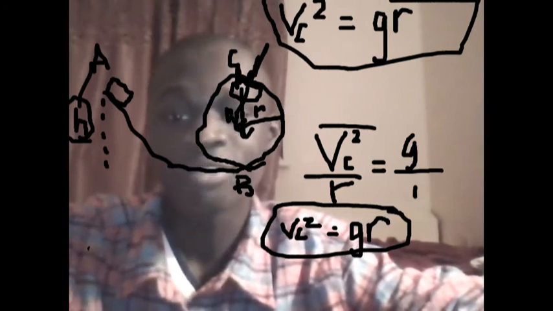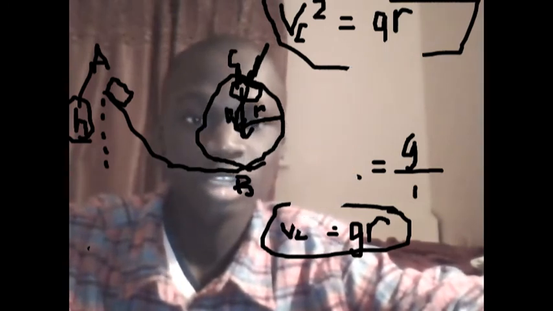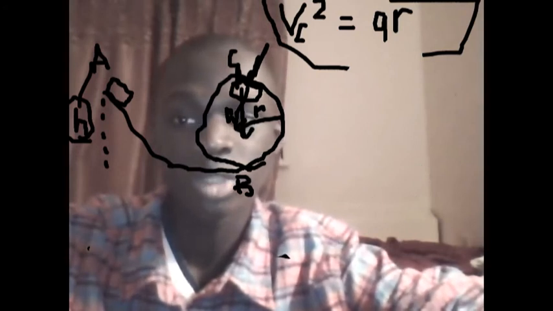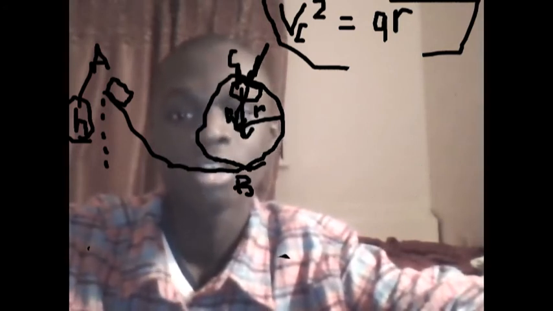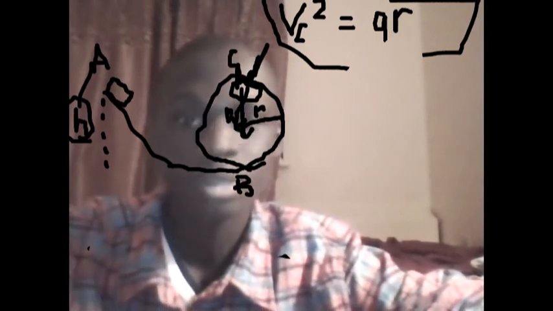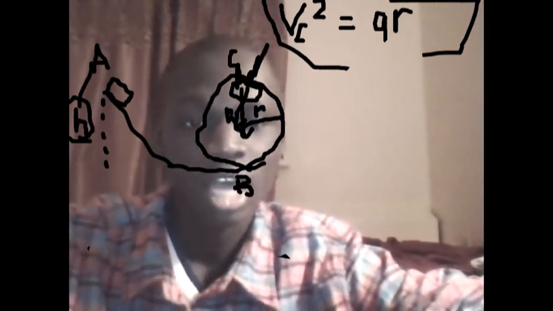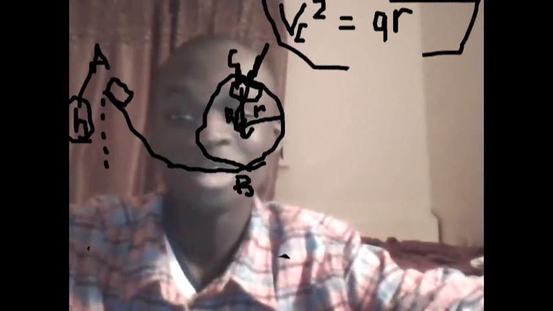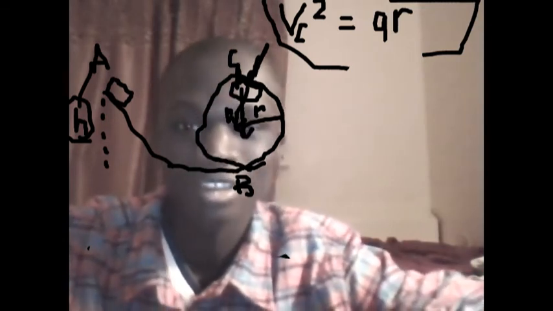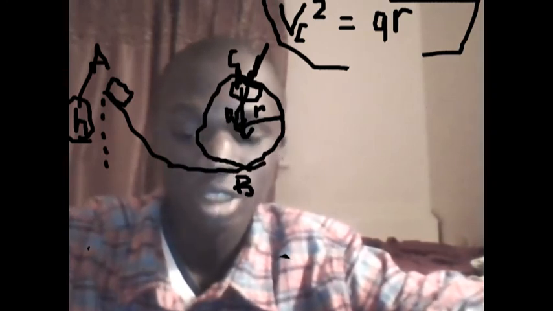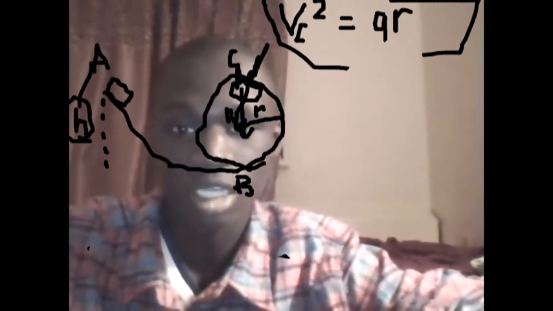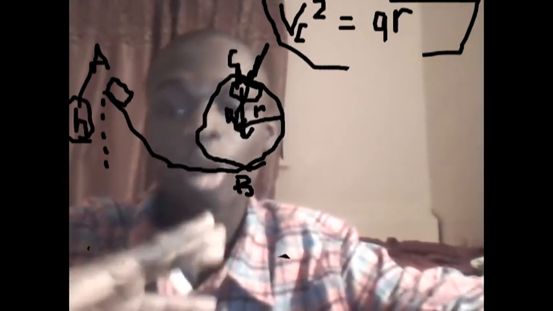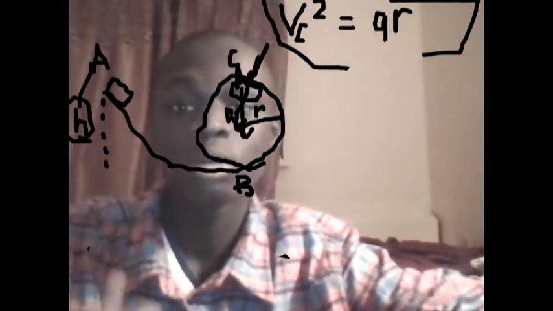So now let's define what potential energy is. We need to know what type of energy the block has at point A. It's going to have potential energy. Basically, you could define potential energy as its potential to convert into other types of energy. Kinetic energy is the energy of a moving object, and potential energy is the potential of an object to convert to other forms of energy.